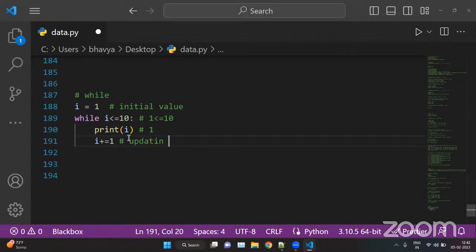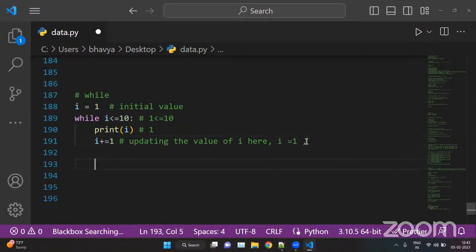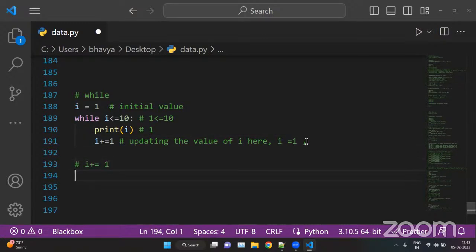And here we are incrementing the value of i. We are updating the value of i here. Previously the value of i is 1, right? Now here we are adding 1, which means i plus equal 1, that is i equal i plus 1.